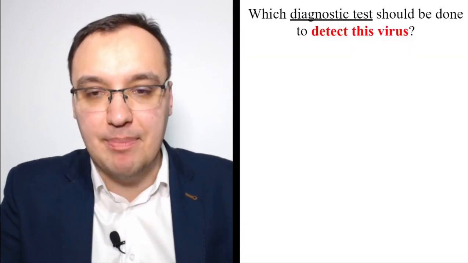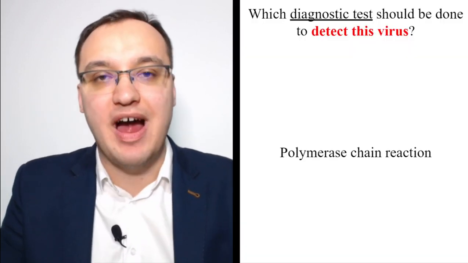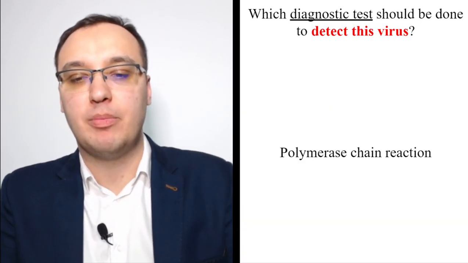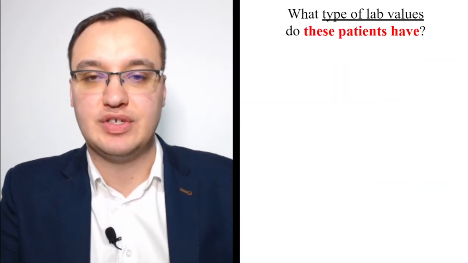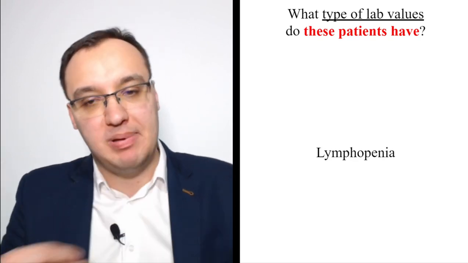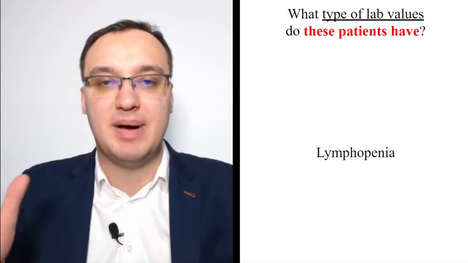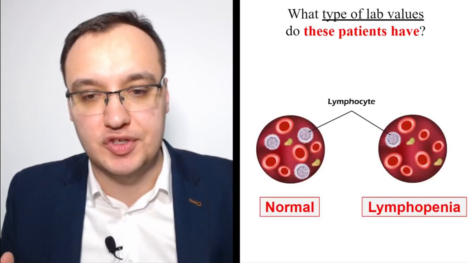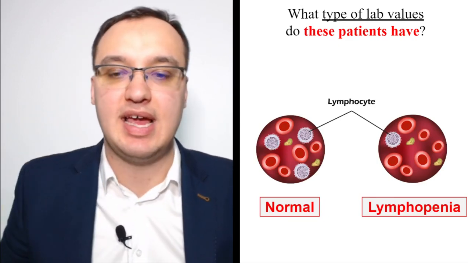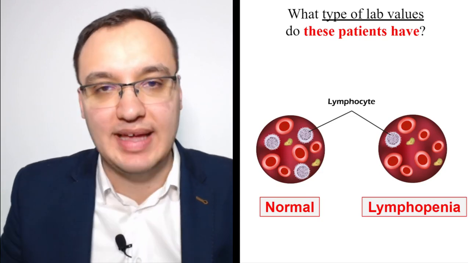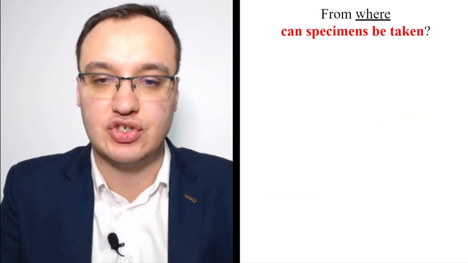Diagnostic test in the lab that we can do, we can detect the virus with polymerase chain reaction. It's called PCR, polymerase chain reaction. And this has to be done if you want to diagnose coronavirus, because other tests cannot do it. And the lab test that we can do from blood is very unspecific, but we can see a lymphopenia, which means that we have a lower amount of lymphocytes. As you see, this white cell that I have drawn here is a lymphocyte, and we have fewer of those white cells in coronavirus infection.